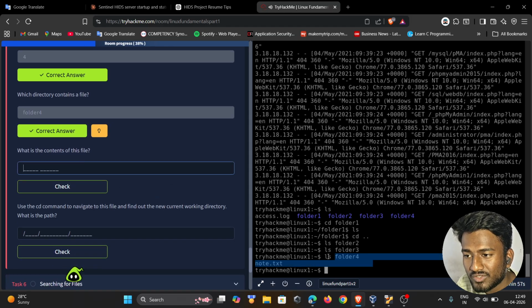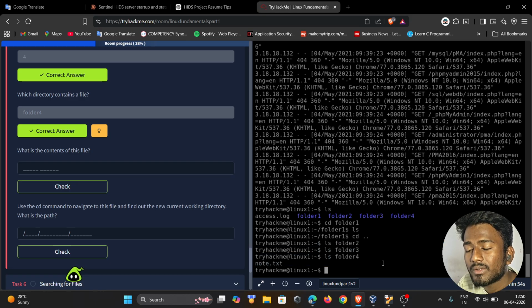Here I use a simple trick as I told you before. Without moving into any directory, we can list which files are present in that folder. Here I am not shifting from this directory. I'm just trying to list the files present inside this folder, and the files present inside another folder. And in folder4 we got the file note.txt.